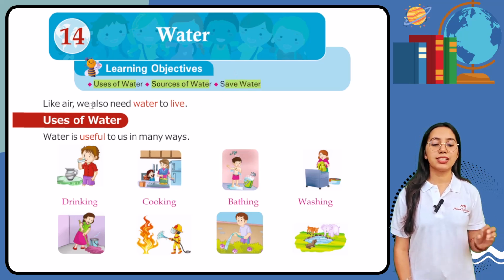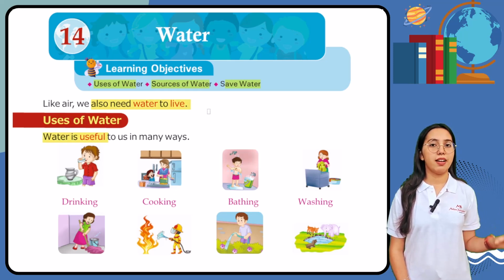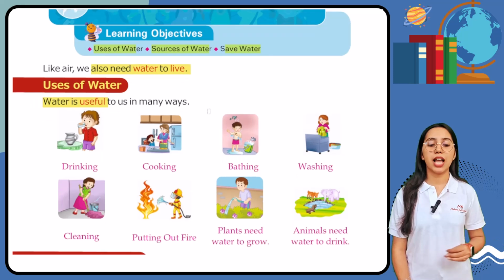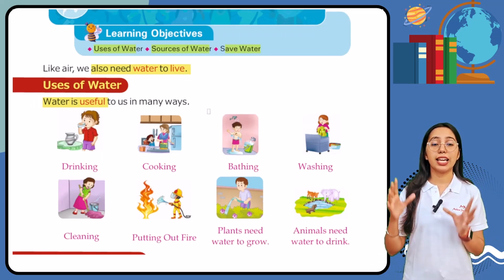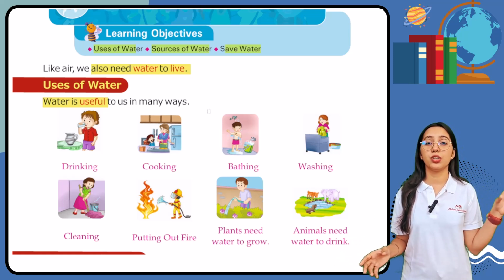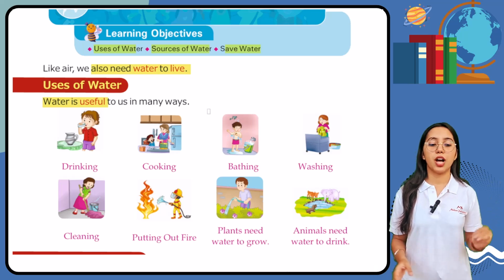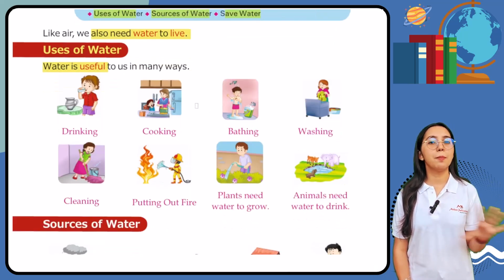So now students, like air, we also need water to live. So students, in our last class, we have learned that why air is so important for us, right? So just like air, water is also important for us. So we all need water to live, to survive. So now here we have uses of water. So water is useful to us in many ways.